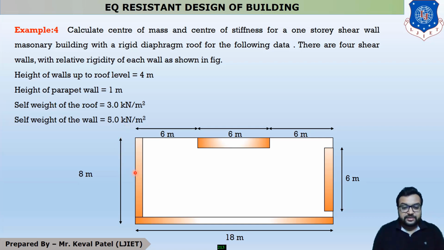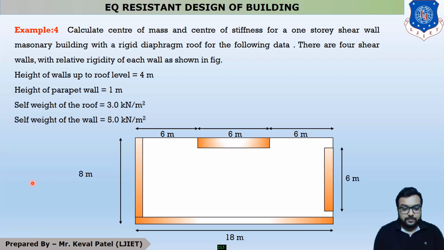This is your shear wall number 1 having a length of 8 meter. This is your shear wall number 2 having a length of 18 meter. This is shear wall number 3 having a length of 6 meter, and this is shear wall number 4 having a length of 6 meter. The thickness of the shear wall is not given, so we have to consider the line value.